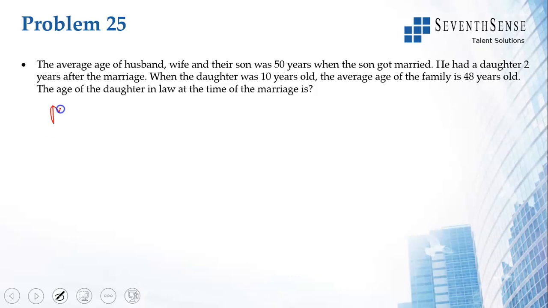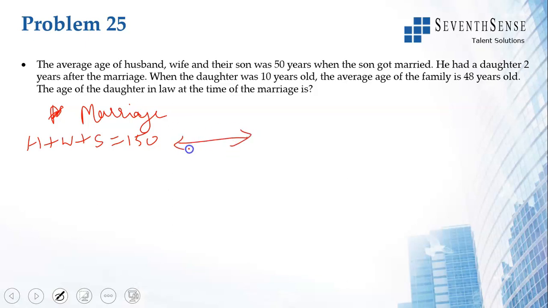So we have him at marriage, when it was the marriage, husband plus wife plus son, average is 50, which means this divided by 3 equals 50. You move it here, the sum of the ages becomes 50. Then marriage plus 2 years, they have a daughter, and the daughter was 10 years old, which means 12 years have passed from the marriage to the daughter being 10 years old.